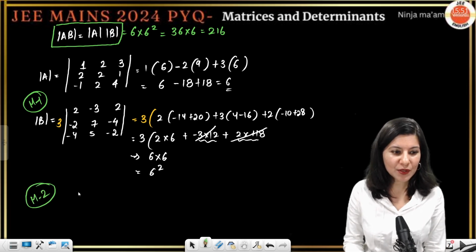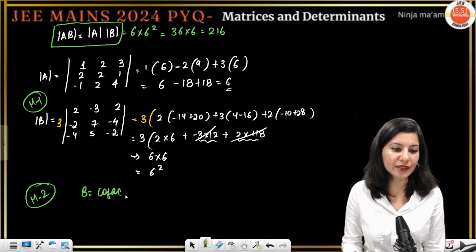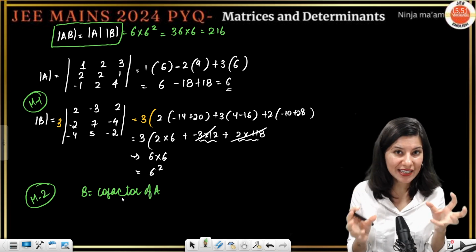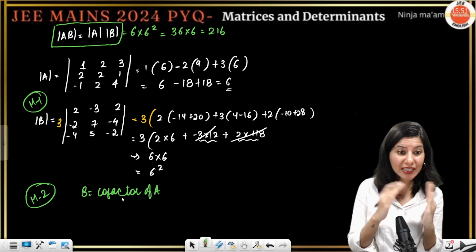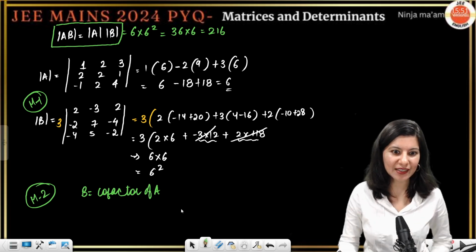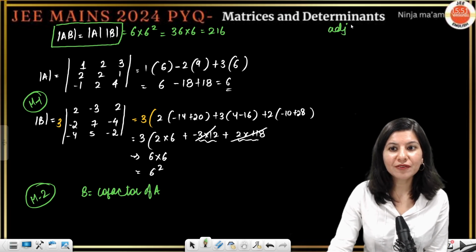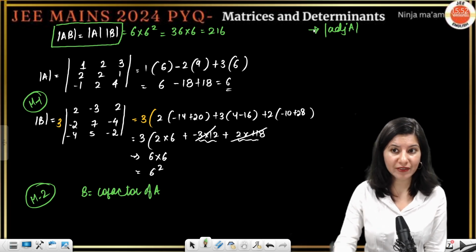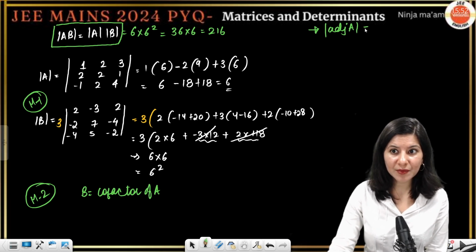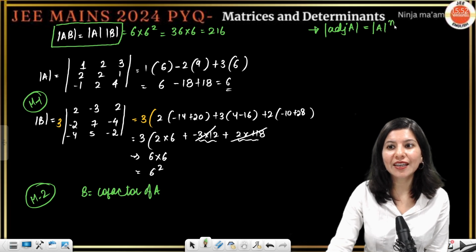Okay. So you know that B is nothing but the cofactor of A. Right. So can I just use this very fact and calculate determinant B in terms of determinant A? Yes, we can do that. So you all know for that we will need some properties. So you know already that determinant of adjoint of A, very important property, right? That we are going to use in this session. I'm going to revise it. Determinant of adjoint of A is nothing but determinant A raised to power n minus 1.